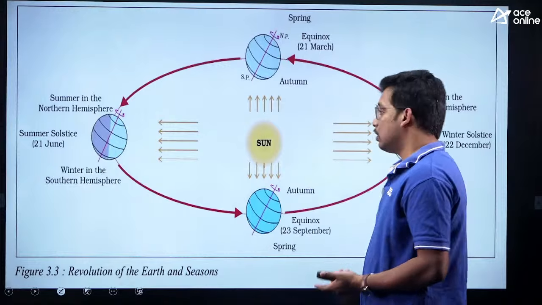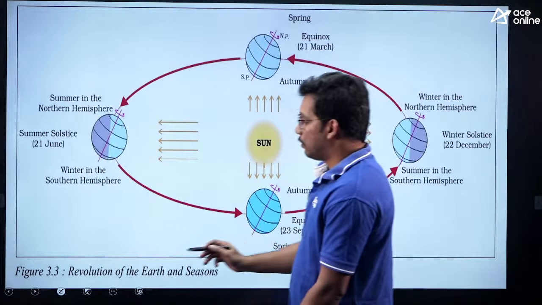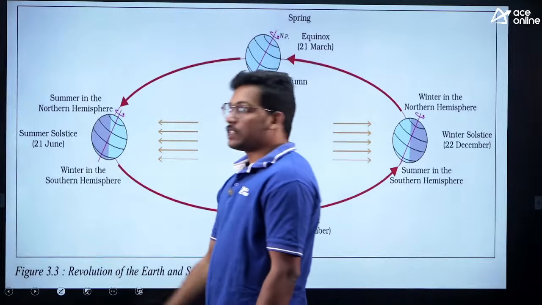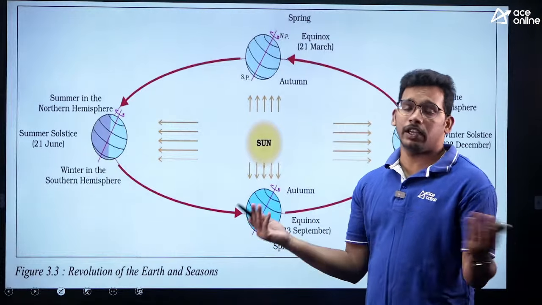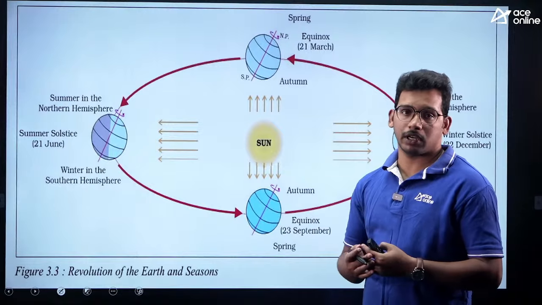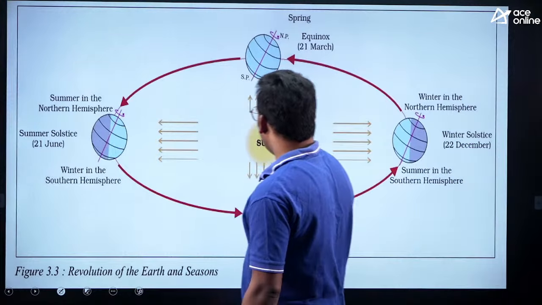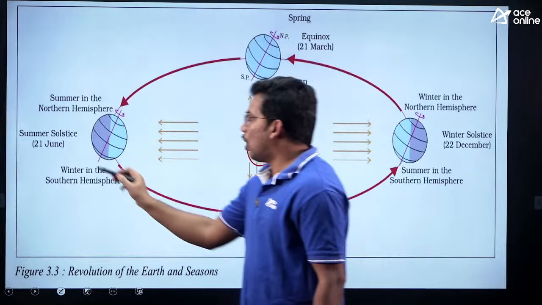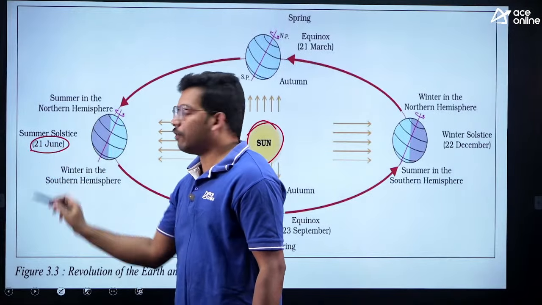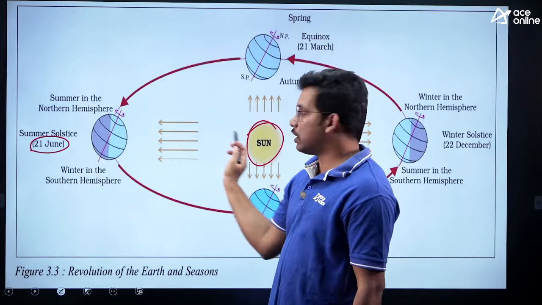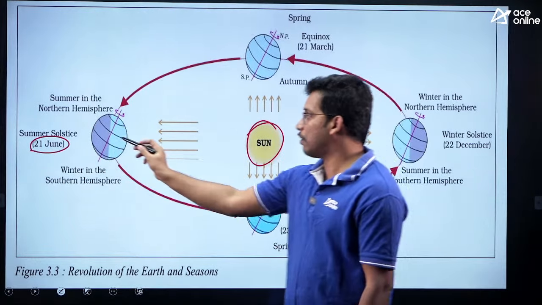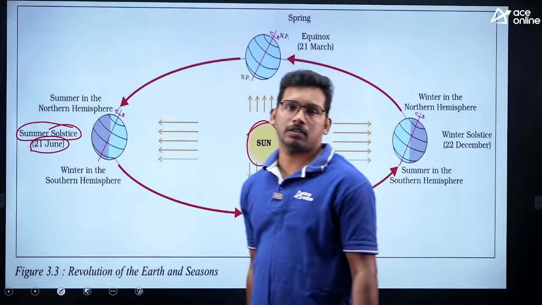Now to quickly discuss the seasons on earth. See, we cannot discuss innumerably, it's a 40 hours subject. So I am just quickly going through, you have to revise it. Okay. So this is the sun on June 21, northern hemisphere tilts towards the sun. So that's why we have a summer solstice.